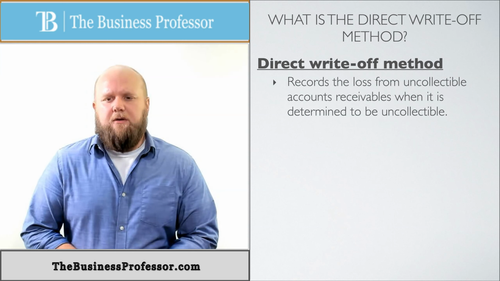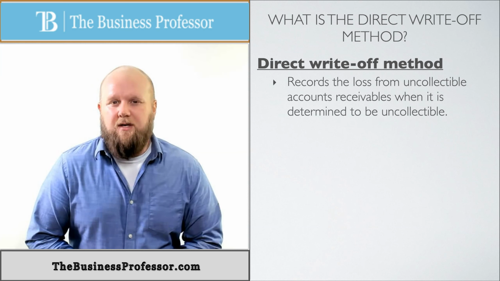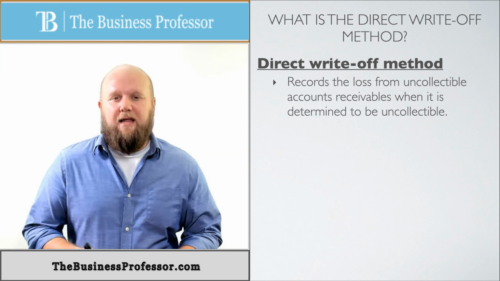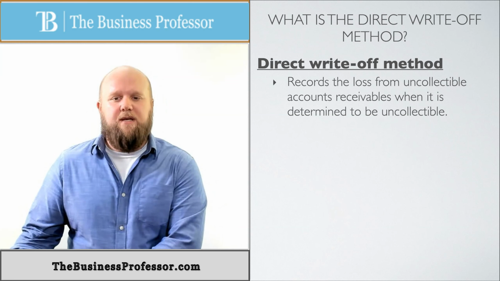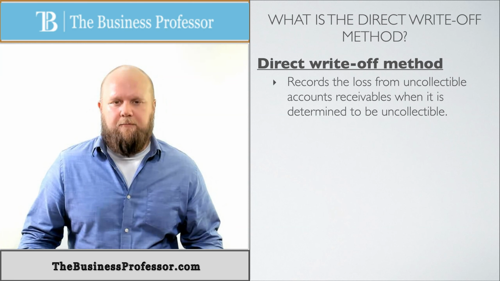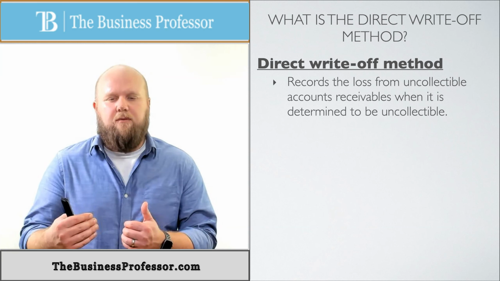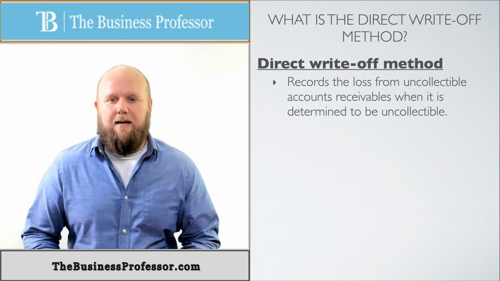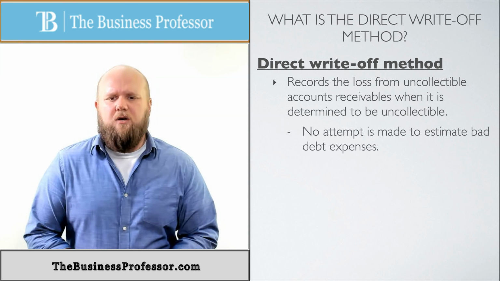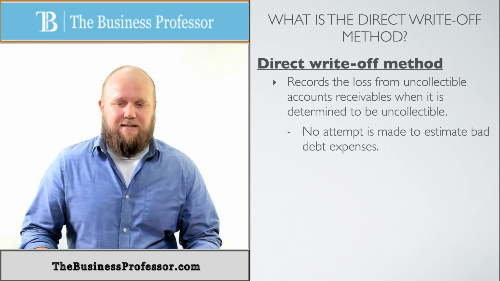What this does is it records the loss of uncollectible accounts receivable when it is determined to be uncollectible. So we don't have that period of I think I'm not going to get this, so therefore I'm going to go ahead and expense it. There is no I think period. We only write them off, or expense them, at the moment we know we're not going to get them, or when it's time to write them off. So no attempt is made to estimate bad debt expense. I don't have to worry about any estimations.